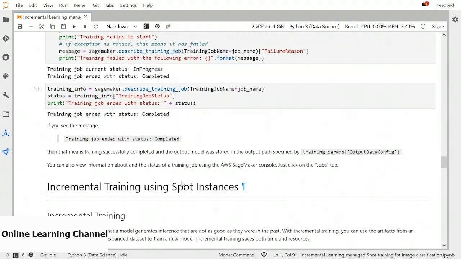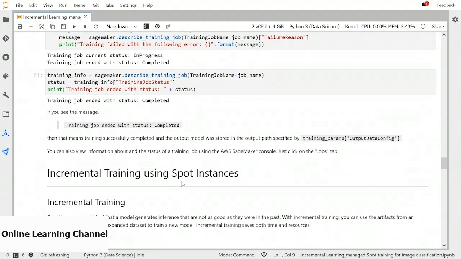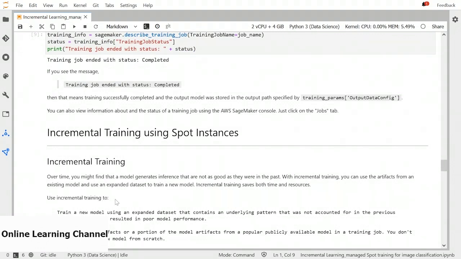But suppose after some days, months or years, the model performance is not as good as it was in the past. Now you should retrain the model and expand your dataset according to the new scenario. It's not feasible to train from scratch because you already have a model that is working well and you spent a lot of time and money on that training. Now you want to reuse that model. So the good approach is to do incremental training.